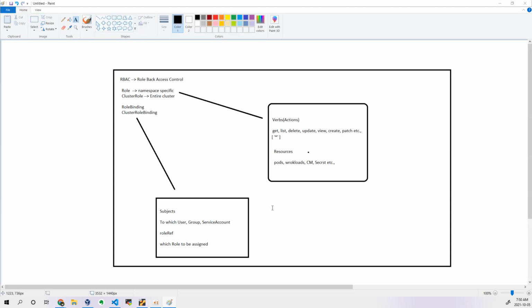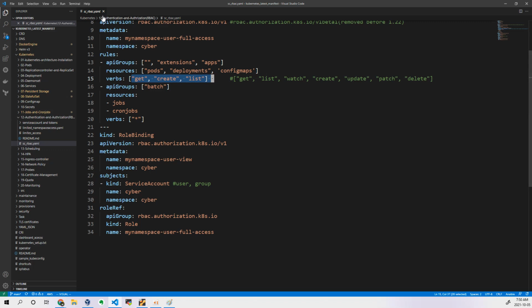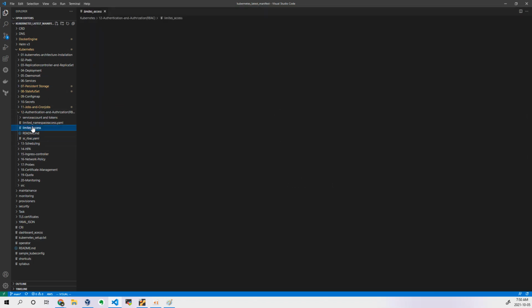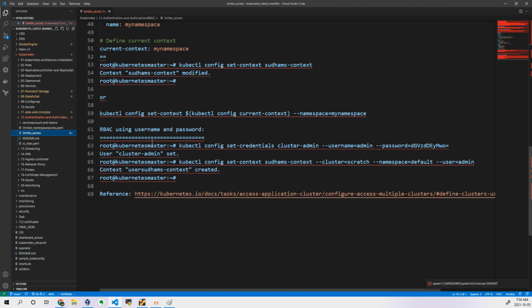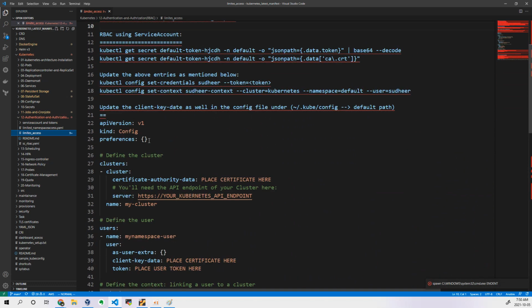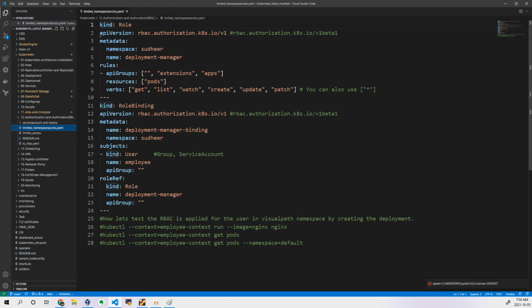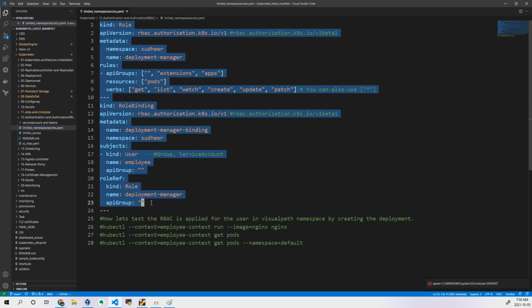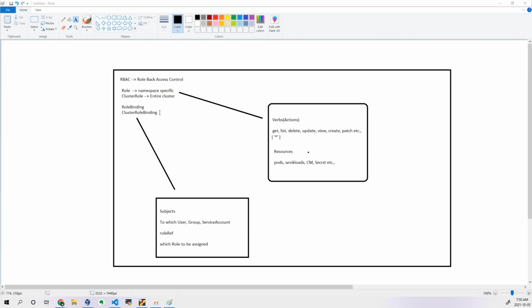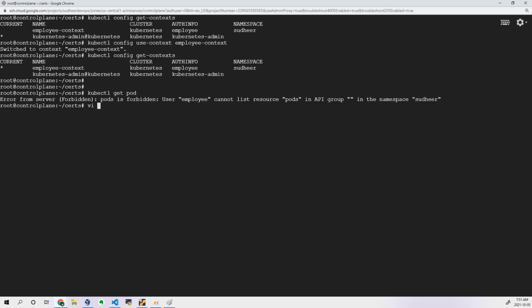Okay, now I will create a sample role and role binding. So, limit access. Here I will take some example of it. Okay, so I'll take this example. Let me copy this and let me explain it for you. Okay, so now role binding. Spelling mistake.